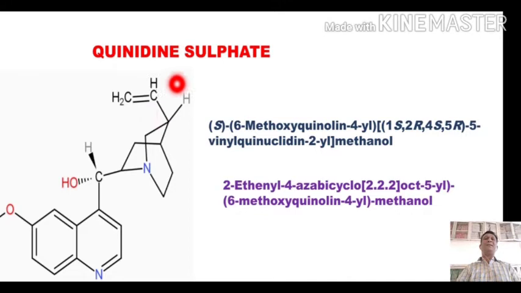We know that this is the ethene portion and as a substituent it is called ethenyl. 2-ethenyl 4-aza bicyclo[2.2.2]oct-5-yl. This is position number 5, so it is called 5-yl.